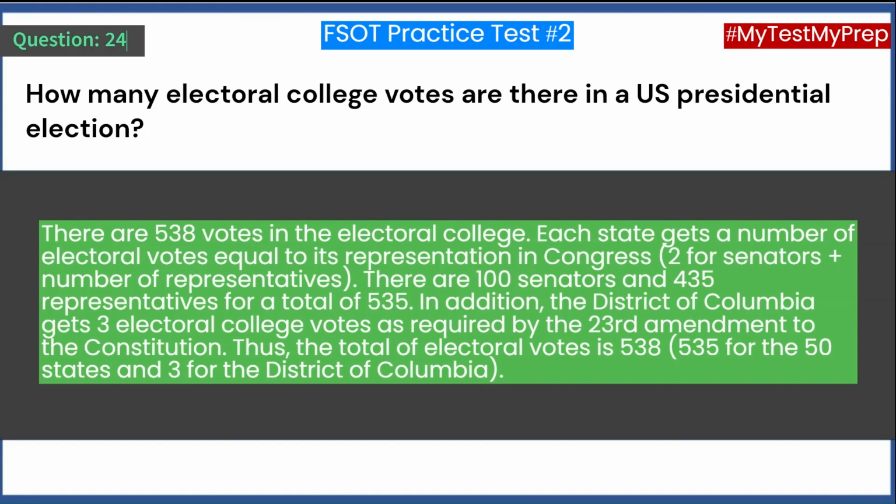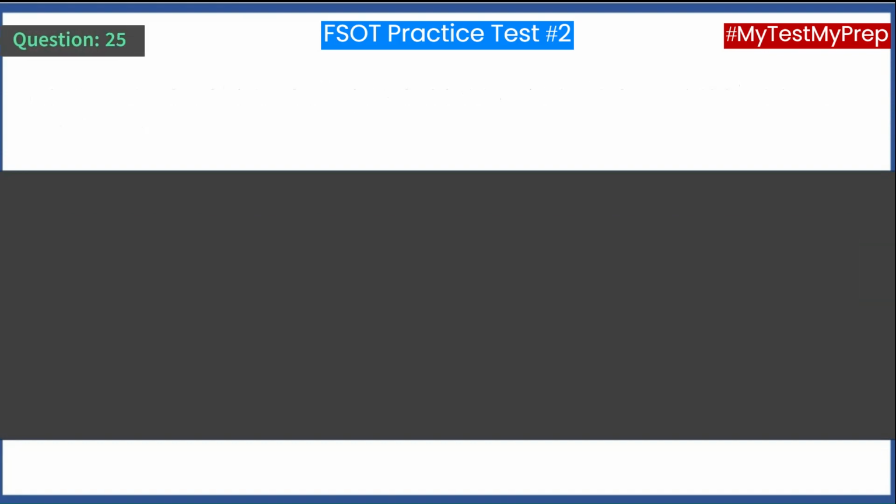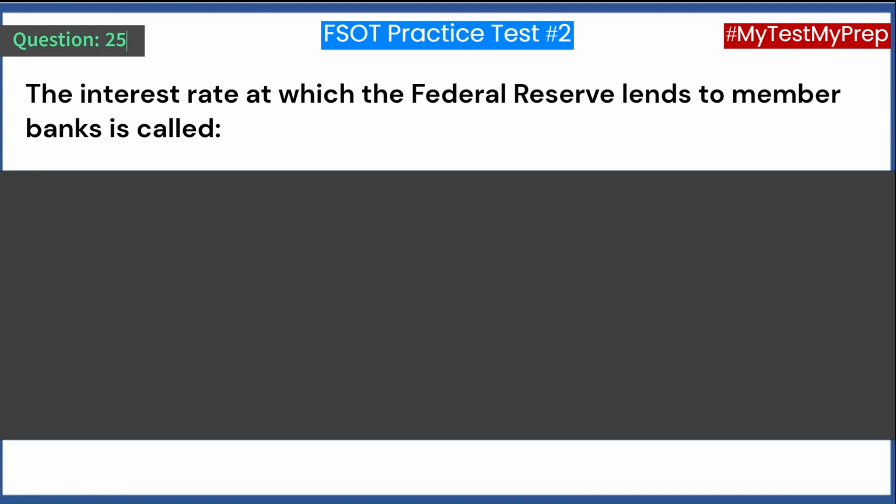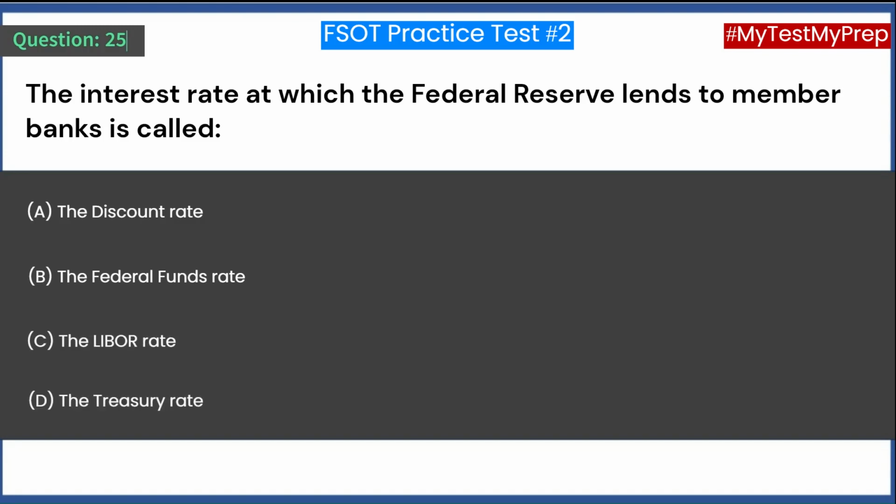Question 25. The interest rate at which the Federal Reserve lends to member banks is called A. The discount rate, B. The federal funds rate, C. The LIBOR rate, D. The Treasury rate.